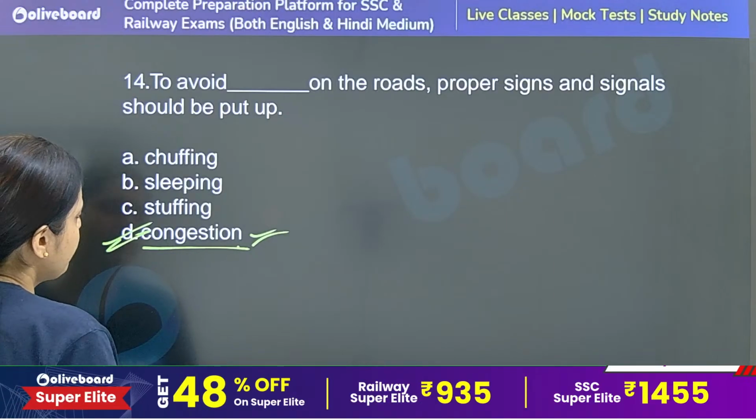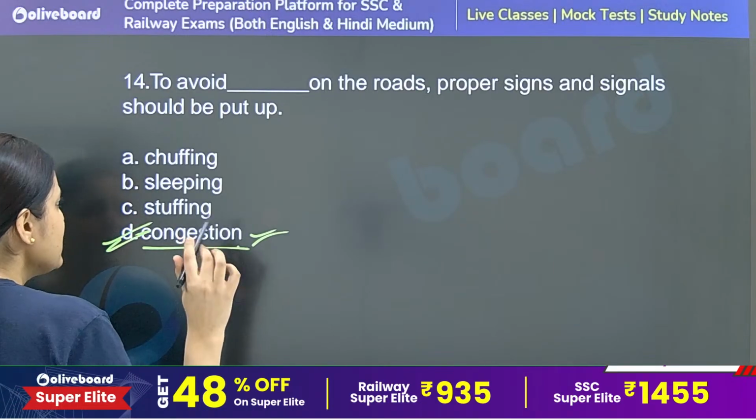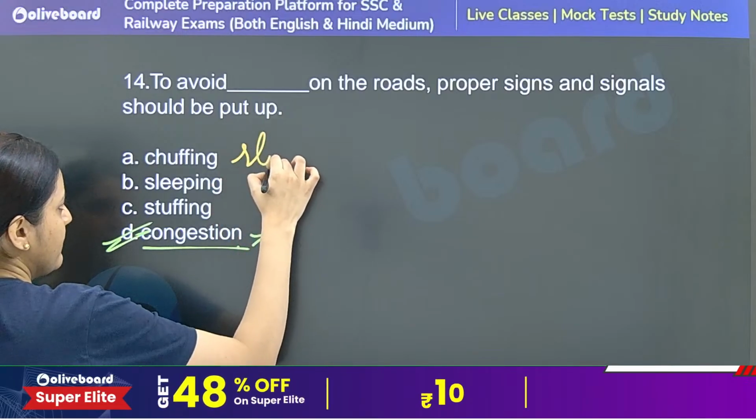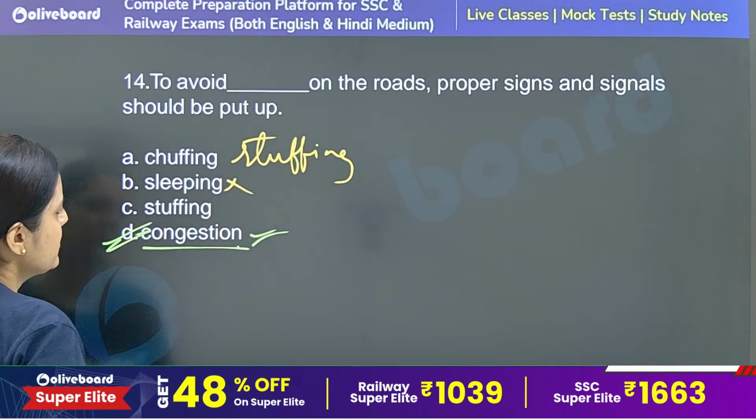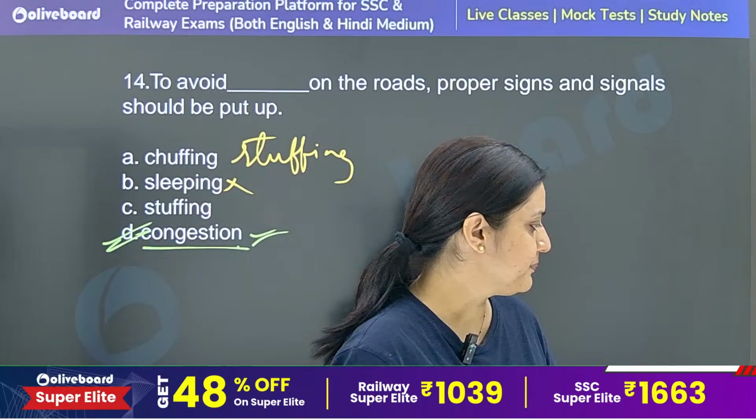Shuffling, sleeping, stuffing are not making correct context. Shuffling is again stuffing, to stuff something. So sleeping again is an incorrect context. Option number D, congestion, is the correct answer. Next.